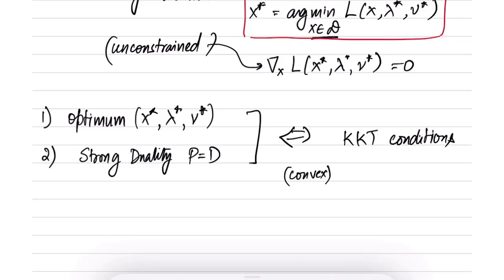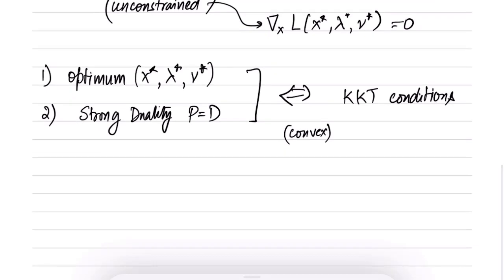In other words, for a convex optimization problem, if you can solve the KKT conditions through some other way, then you would have essentially found the optimum, and strong duality also holds for that problem. Note that convexity does not automatically imply that strong duality holds, or convexity does not automatically imply that KKT point exists. Right? So it is not necessary that these things hold.